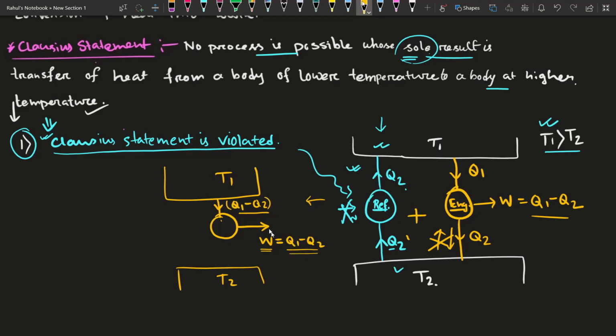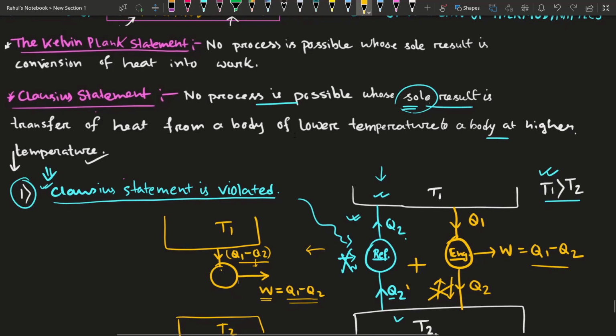The work amount and the amount of heat that is absorbed from the reservoir are the same, which is contradictory to our Kelvin Planck statement. Here you can see, no process is possible whose sole result is conversion of heat into work.